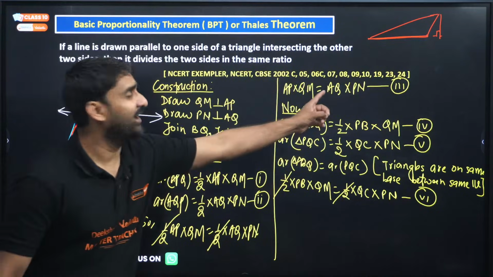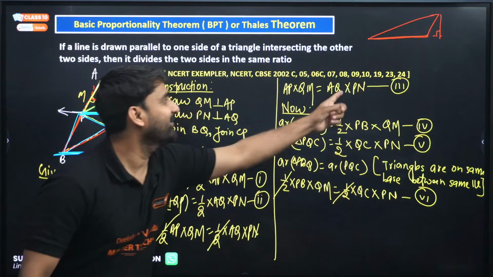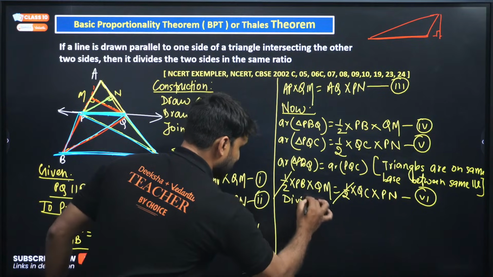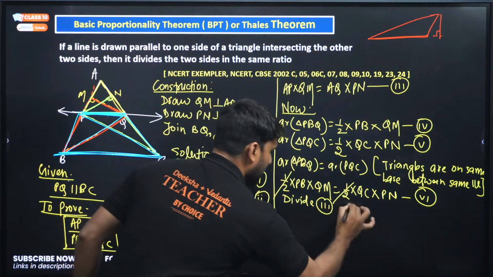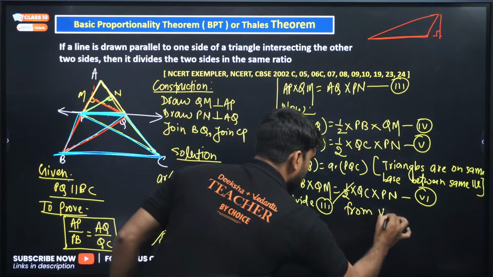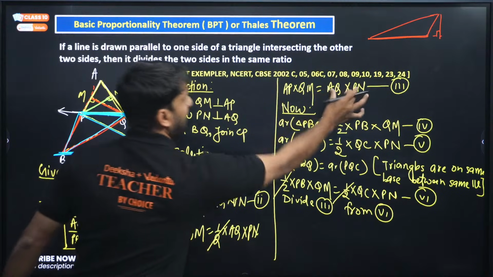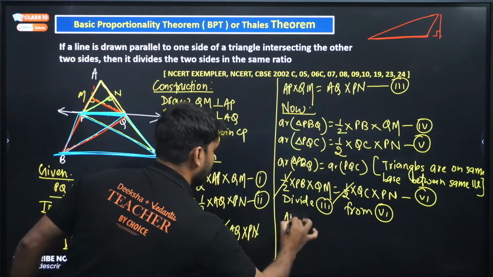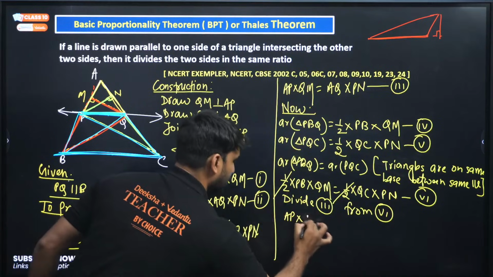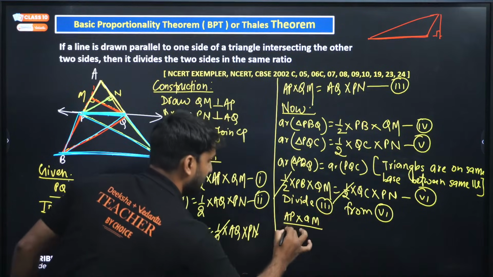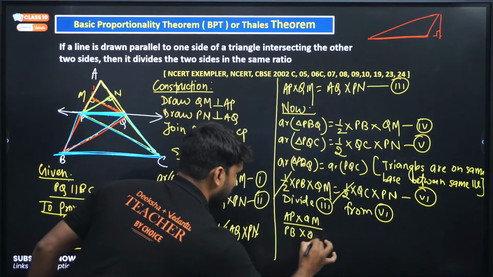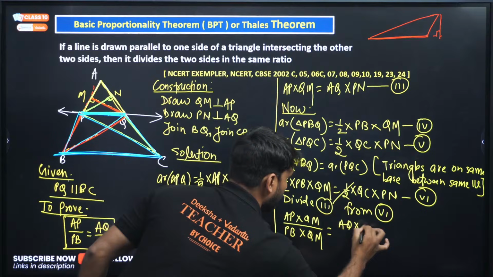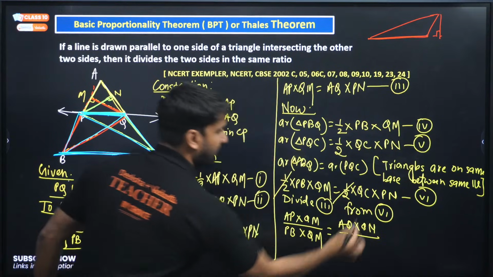Now divide the third from the sixth. Divide the third from the sixth. So right side will be divided by right side, left side will be divided by left side. So AP into QM divided by PB into QM equals AQ into QN divided by Q.